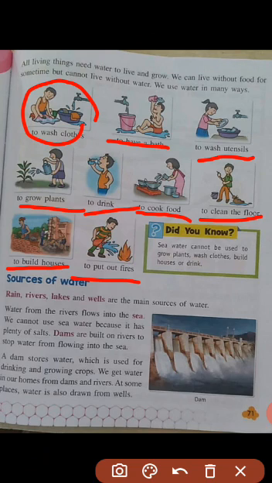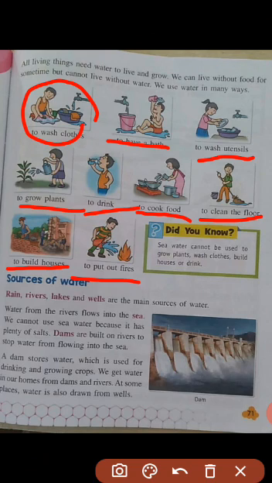But one interesting thing, did you know? Seawater cannot be used to grow plants, wash clothes, build houses or drink. So we will learn about that, why we don't use seawater.